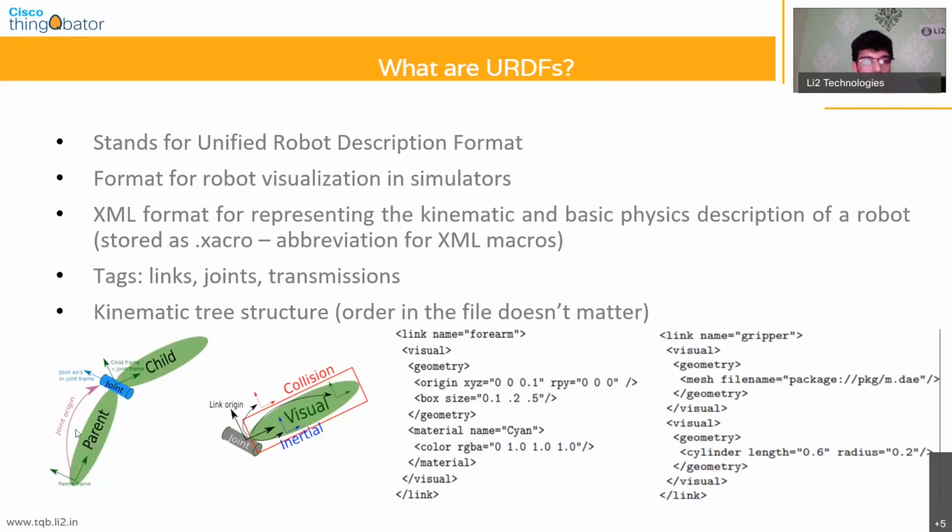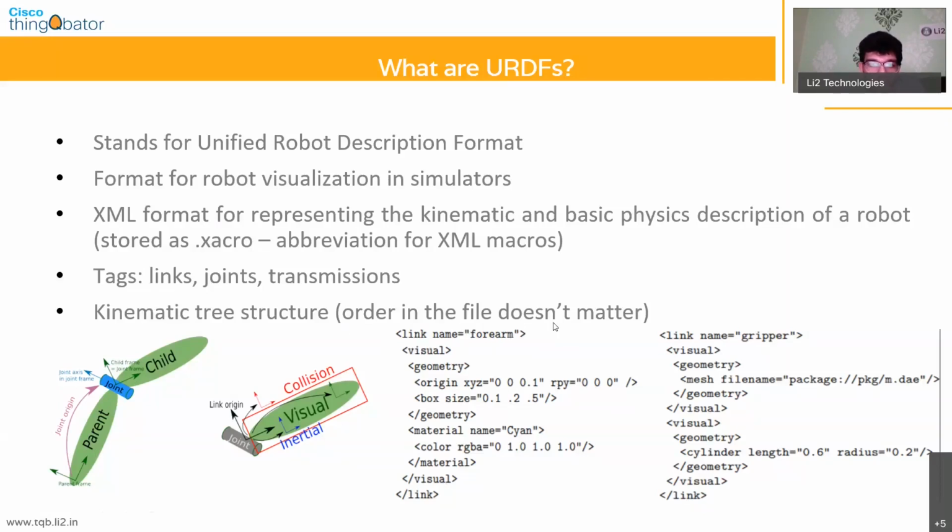That parent link is what causes the other links of the robot to be joined to it. So if you have a robotic arm with 2 joints and say 3 links, the first link will be your parent, which is then attached to 2 other links. So you will have to define a parent and child relationship when you're defining your URDF.